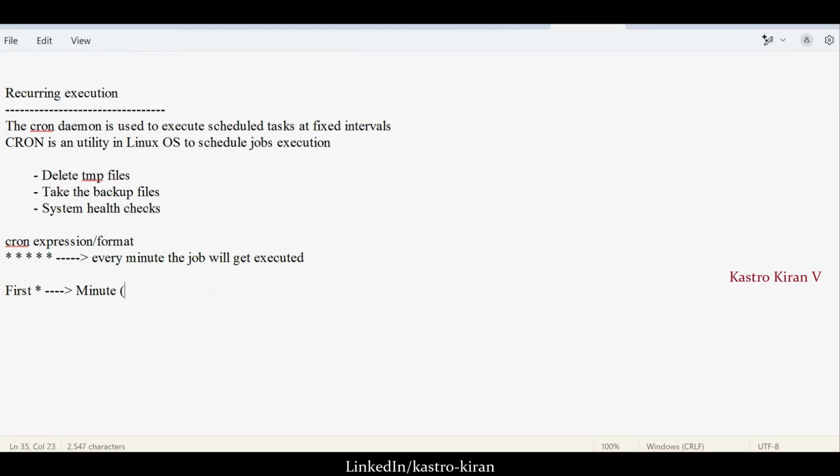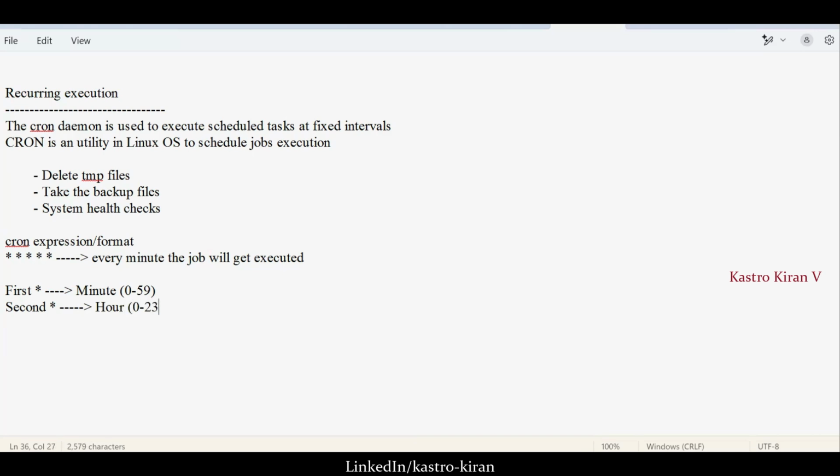Typically we have 60 minutes, so the minutes range from 0 to 59. Then the second star represents the hour. Generally we have 24 hours.